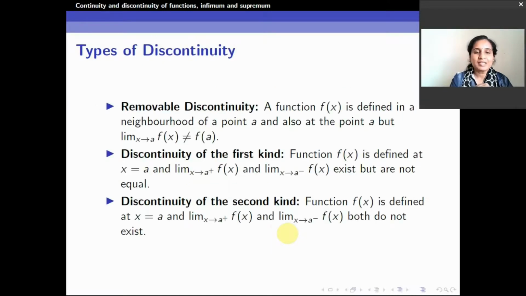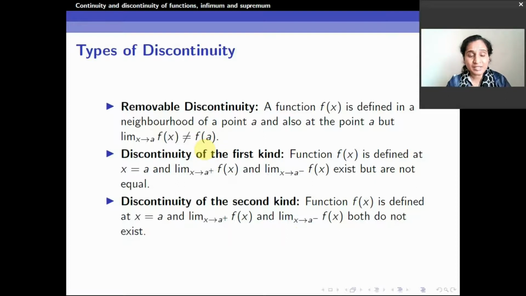So we will discuss which are the types of discontinuity. Removable discontinuity. This is the first thing we did. A function f of x is defined in a neighborhood of a point a and also at the point a, but the limit and the value of the function do not match. This we say is removable. Why is it removable? I can simply redefine the function. I define the function f of a as simply equal to the limit. Then it becomes a continuous function.